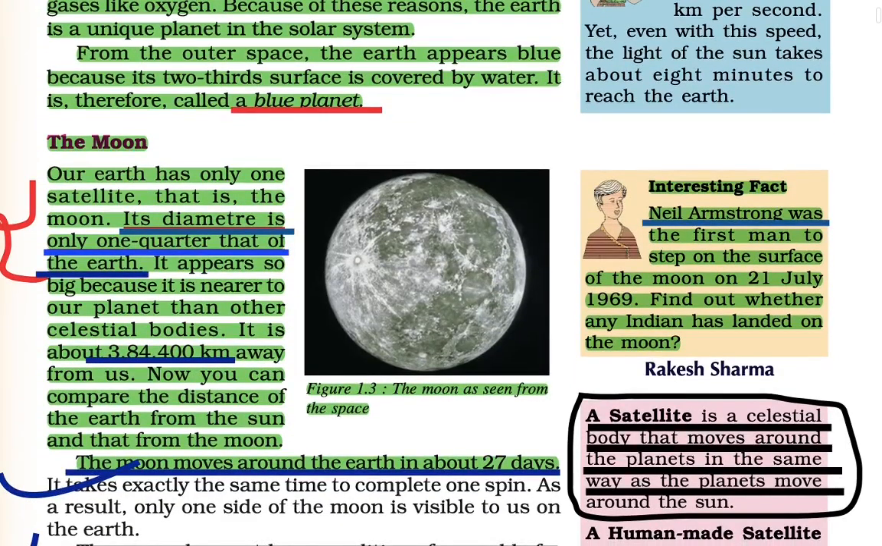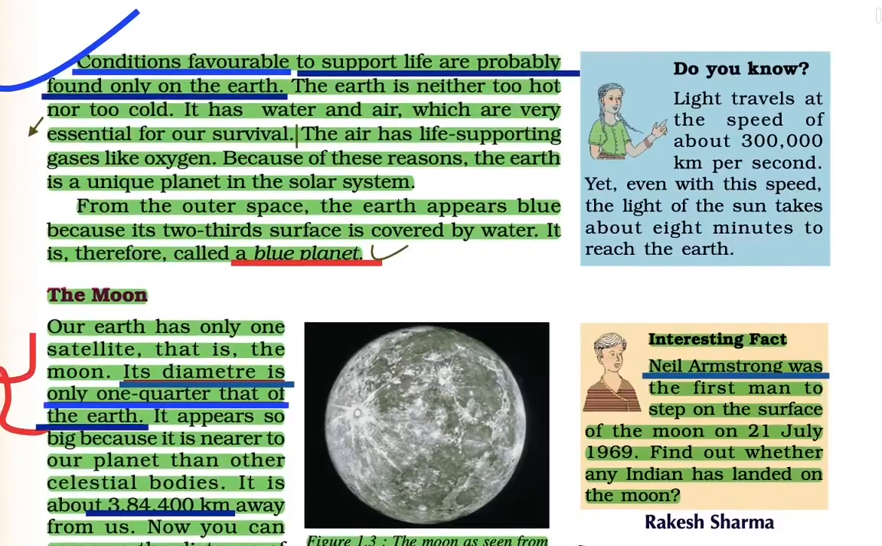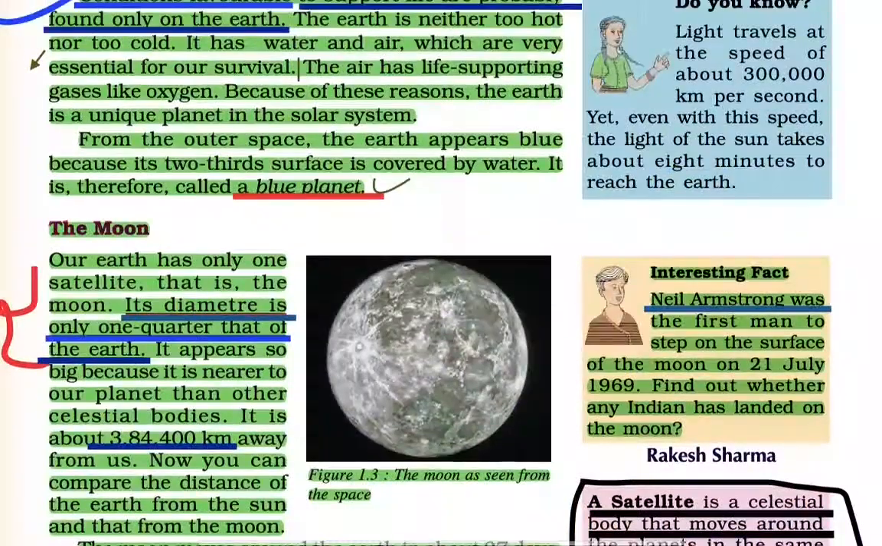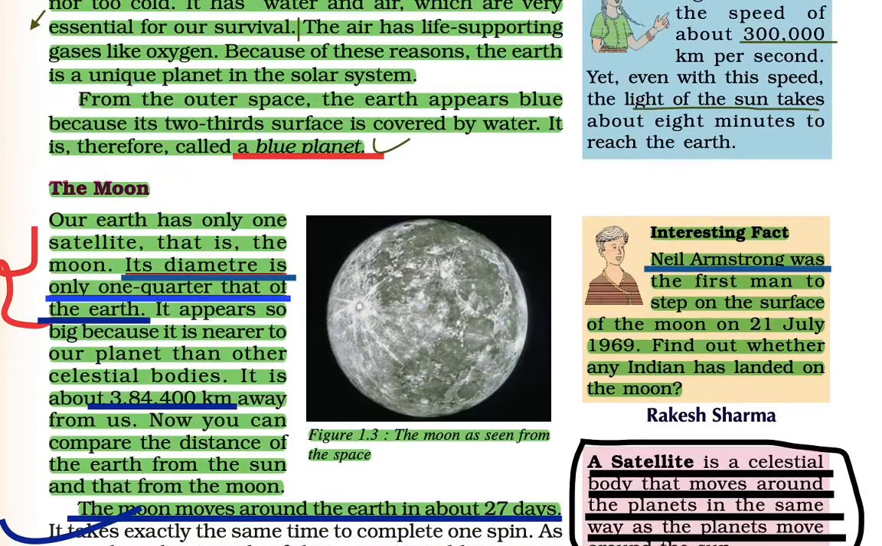Now, from outer space, the Earth appears to be blue because 2/3 of its surface is covered by water, and it is also known as the blue planet. Now it mentions the travelling of light at a speed of 3 lakh kilometers per second. Light from the sun takes about 8 minutes to reach us, so we can imagine the distance between them.